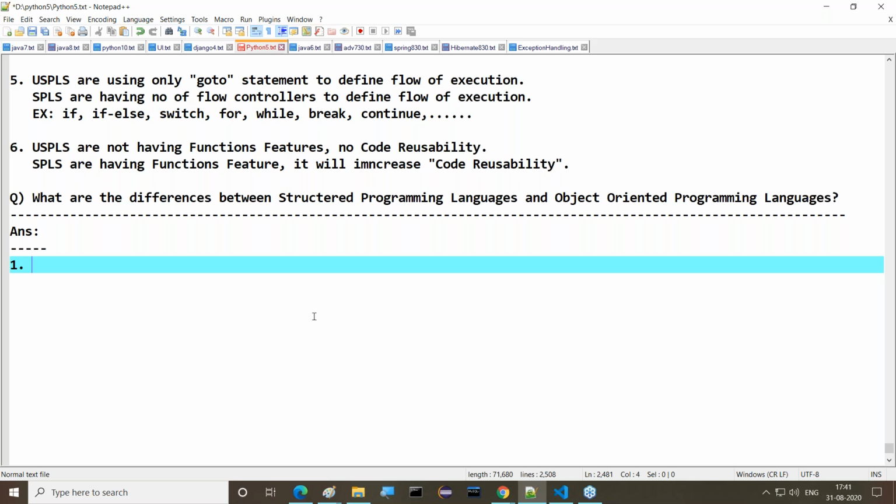Java and Python are object-oriented programming languages, right? So an example of a structured programming language is C, whereas Java is an object-oriented programming language.